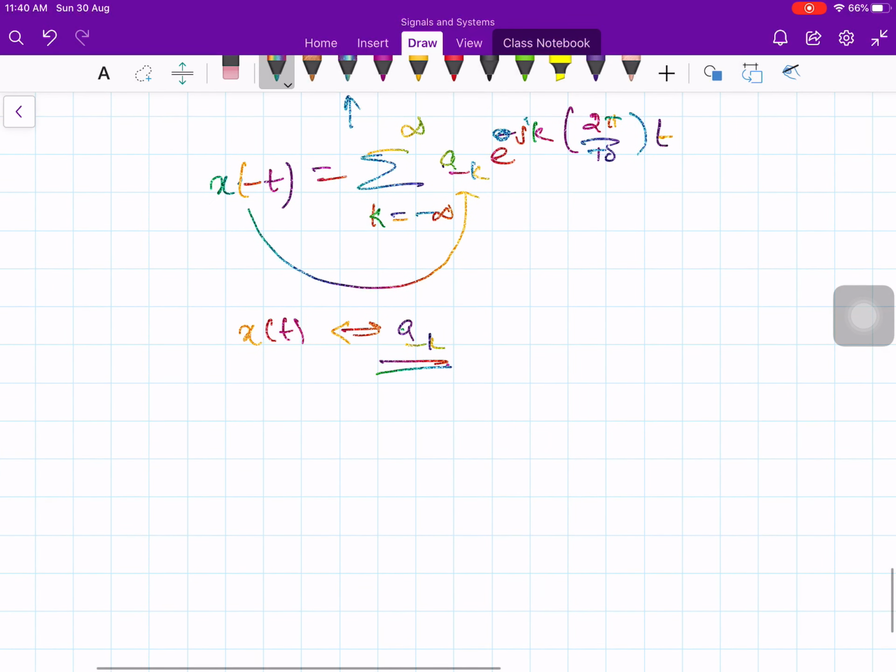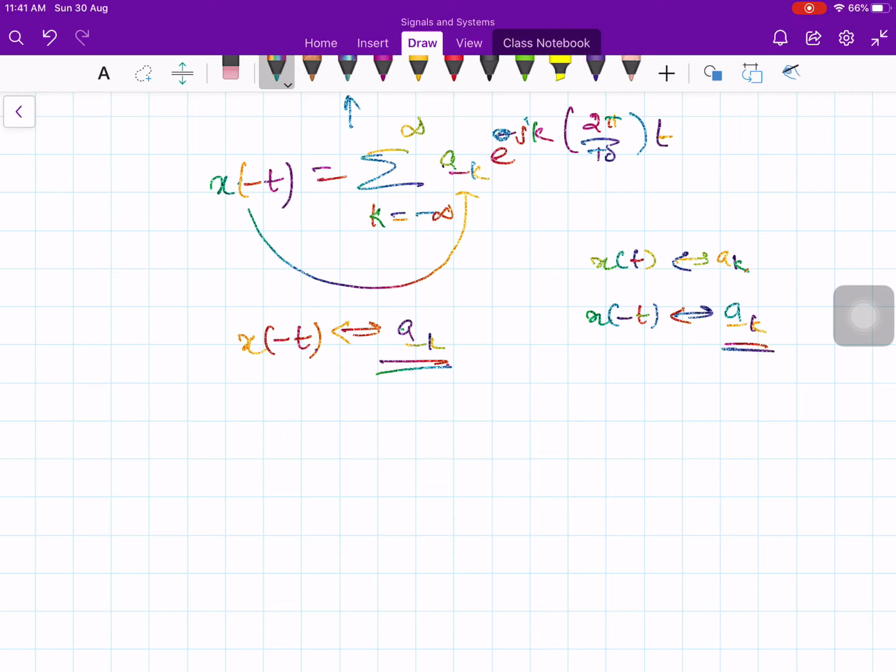In other words, time reversal applied to a continuous time signal results in a time reversal of the corresponding sequence of Fourier series coefficients. So, if you apply x of t, you will get a k. Then if you apply x of minus t, you will get a minus k, time reversal. So, this is a time reversed signal, and the corresponding Fourier series coefficients are also time reversed. That is why you put a minus k here.